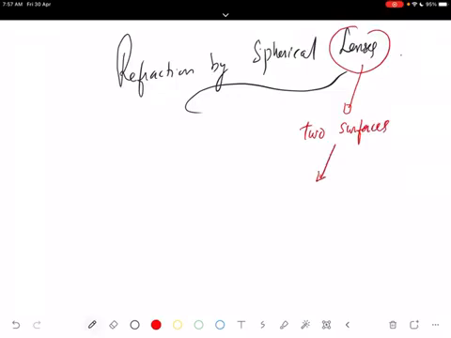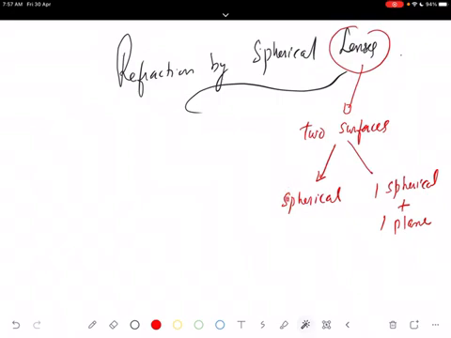And these two surfaces can be spherical. So both surfaces can be spherical, or it can be one spherical surface and the second one can be a plane surface. In all this, we call it a lens. So the definition of a lens is this: a transparent material bound by two surfaces, of which one or both surfaces are spherical, forms a lens.